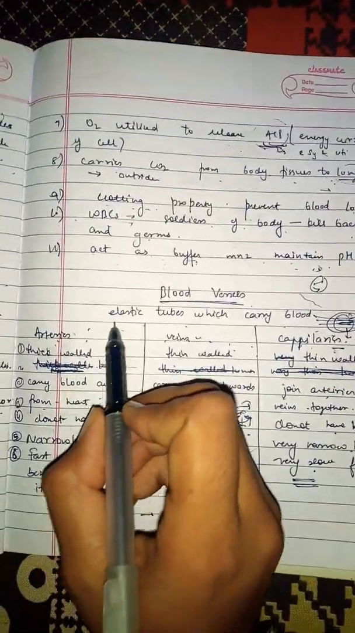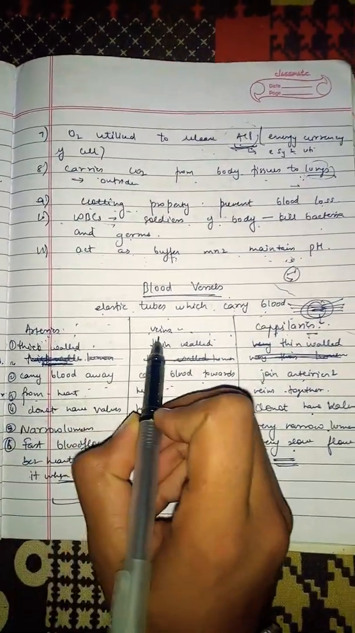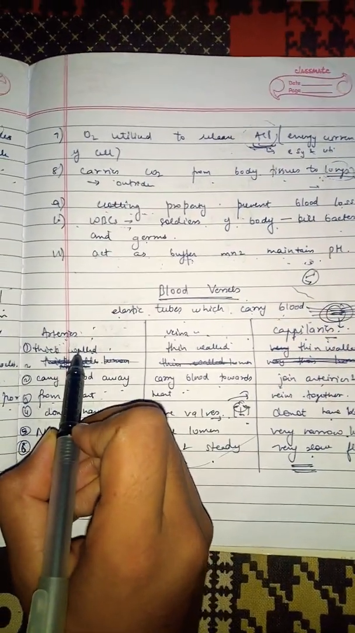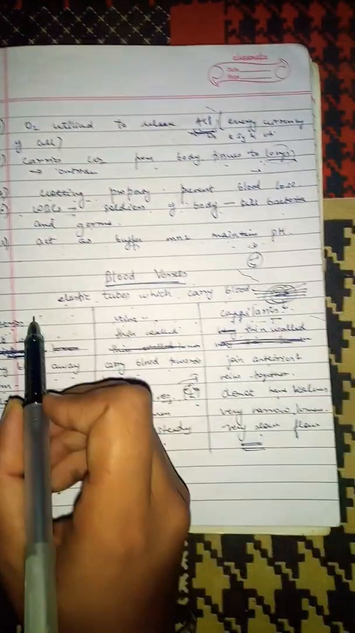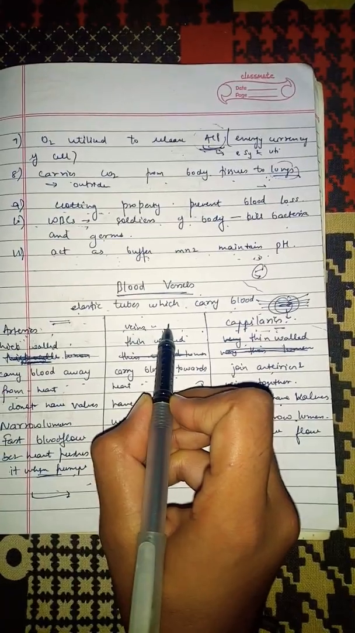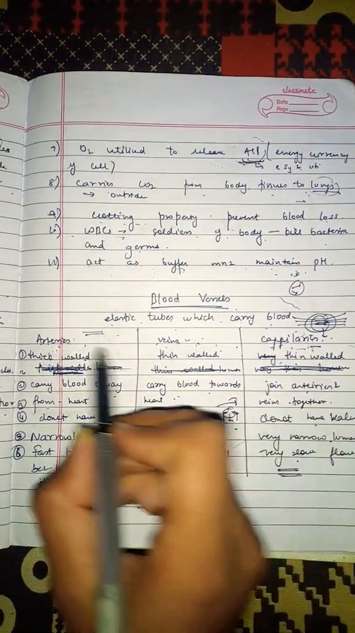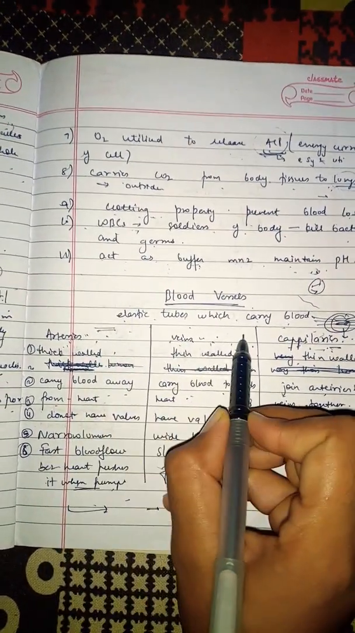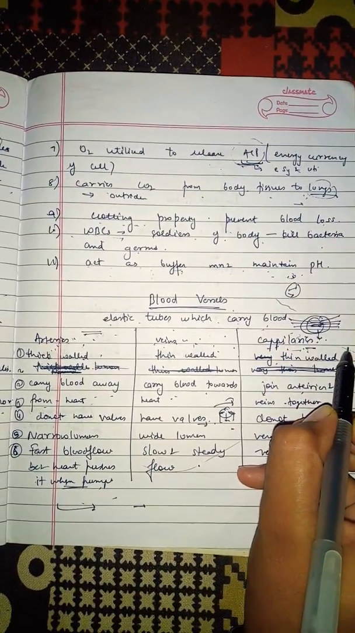Blood vessels. These are elastic tubes which carry blood. Arteries, veins and capillaries are the three types. Arteries are thick-walled, whereas veins are thin-walled, and capillaries are also thin-walled. Arteries carry oxygenated blood, veins carry deoxygenated blood, and capillaries are the junction between arteries and veins. As they carry oxygenated blood, arteries carry blood away from the heart. Veins carry blood towards the heart, and capillaries are the combination of arteries and veins.